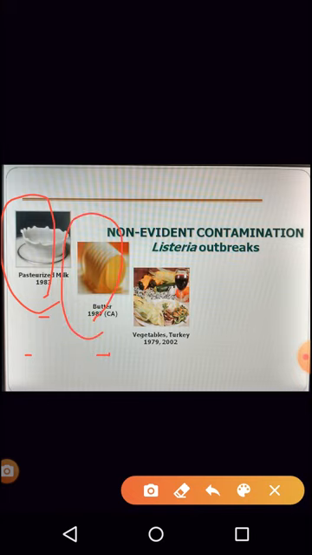Also, there was a sudden outbreak of this listeriosis through the presence of the organism in butter. Okay, so that happened in California in the year 1987. And also this organism was found in vegetables and also in the other meat products in the year 1979, again in the year 2002.